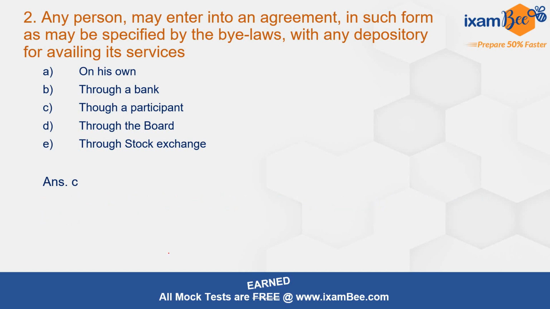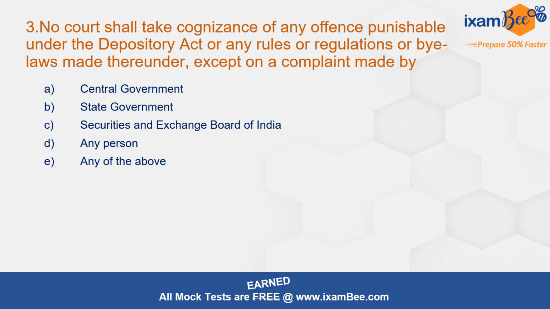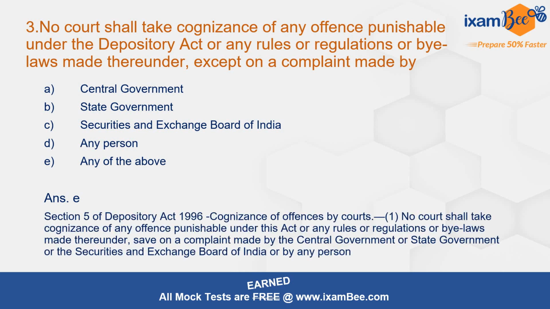Moving to question number 3. No court shall take cognizance of any offence punishable under Depository Act or any rules and regulations or bylaws made under except on a complaint which is made by. So in order to take cognizance of any offence under Depository Act, the complaint can be made by any of the above, by the central government, state government, Securities and Exchange Board of India, any person. This is given under section number 22 of the Depository Act, cognizance of offences by courts.